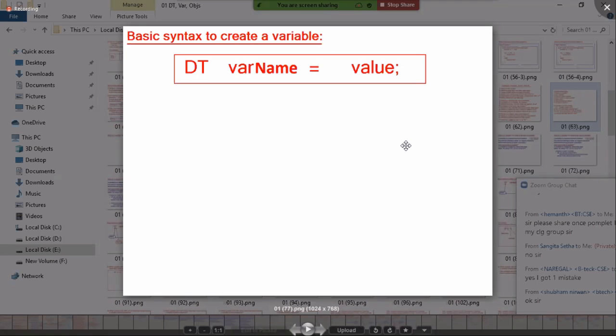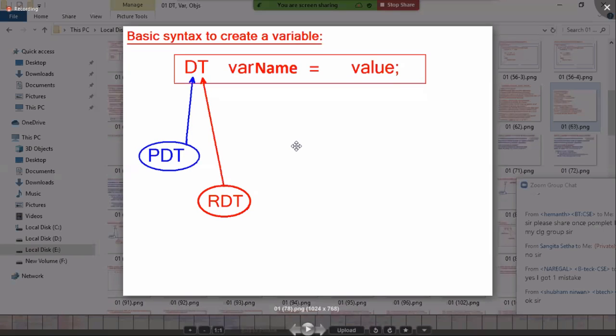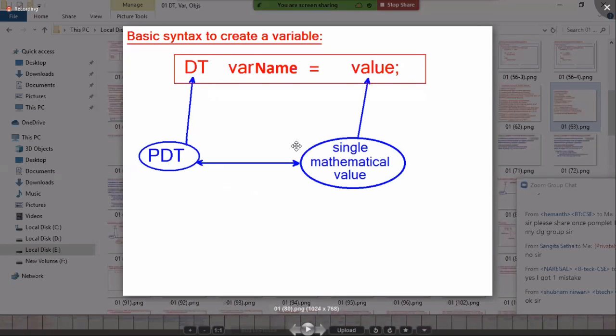But now the question: what is this value? This value, what I am allowed to store in this variable, depends on the data type. This data type can be a primitive data type or a reference data type. If it is a primitive data type, what can I store? A value, a mathematical value. If it is a primitive data type, we can store a single mathematical value.